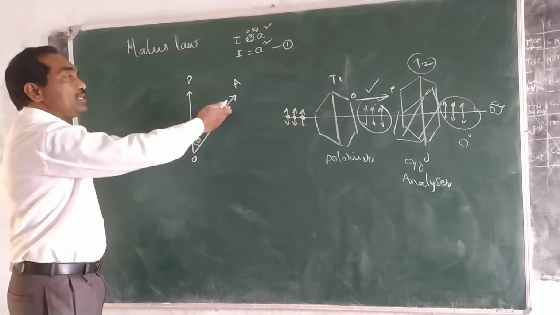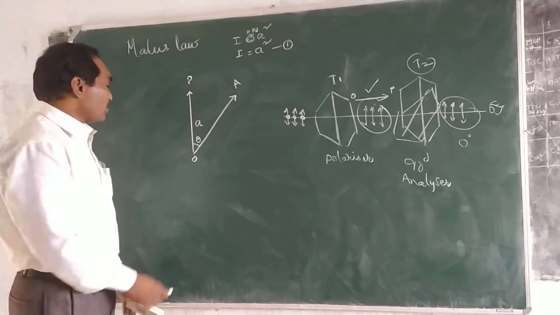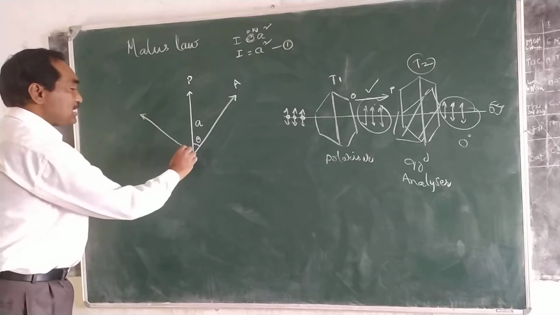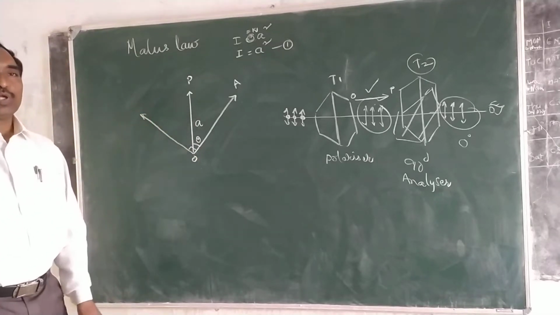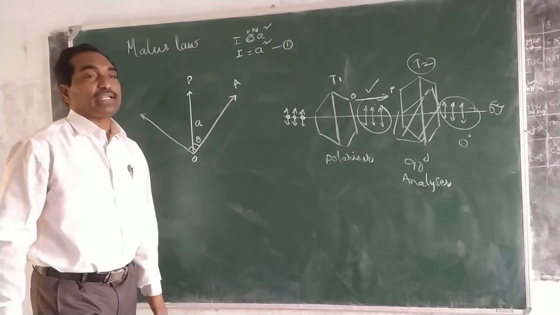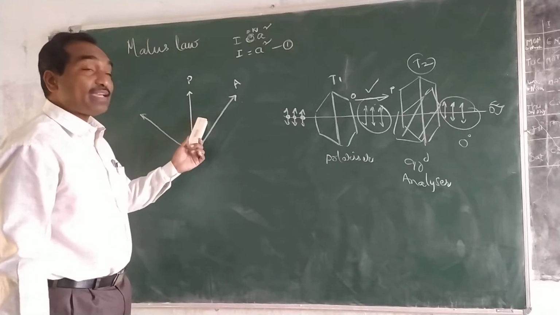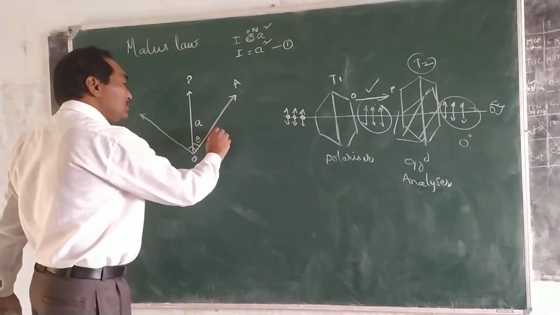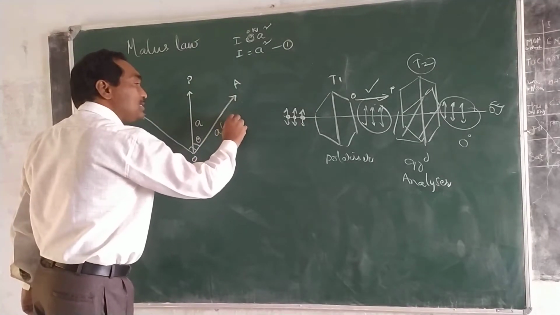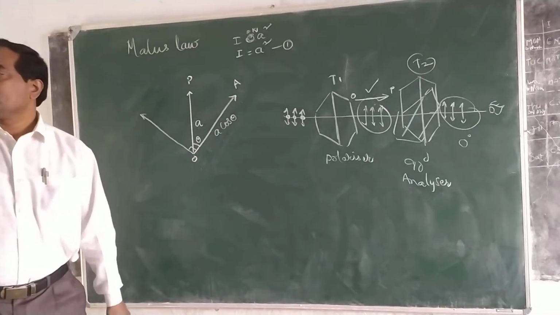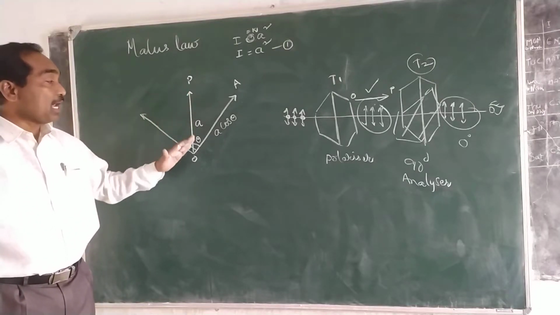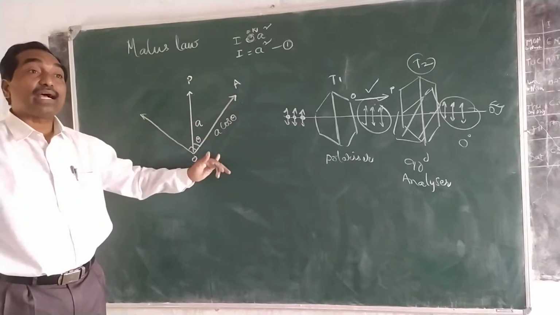One is parallel to the analyzer, another one is normal to the analyzer. According to the resolution of vectors, one component along OA is A cos theta.